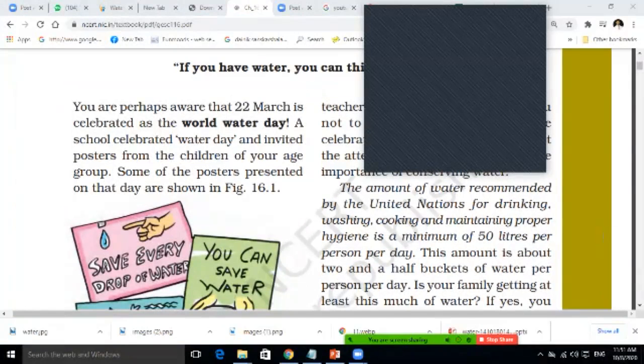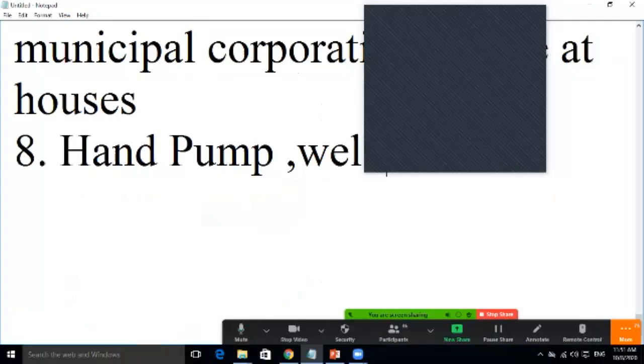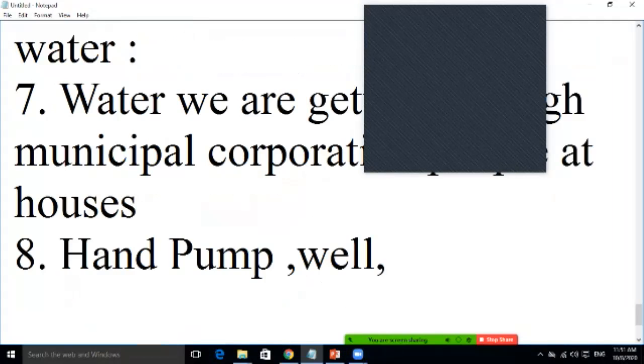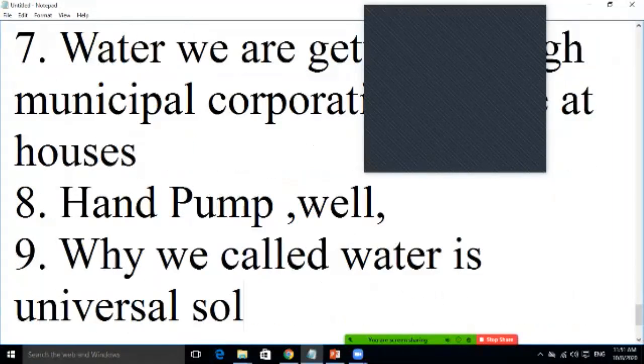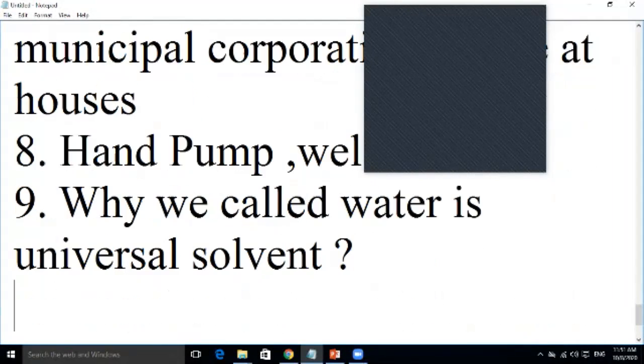Gurkirat. Gurkirat. Why do we call water a universal solvent? Gurkirat. Yes, Husna. Ayushi.